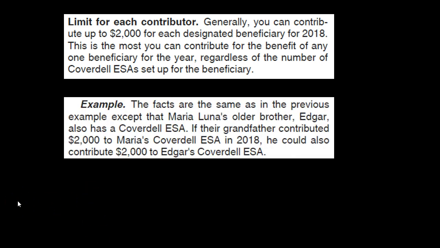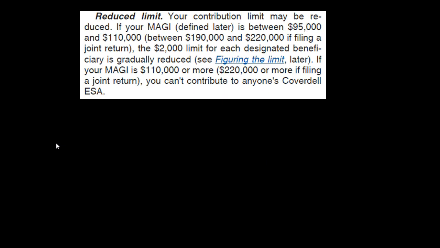Example: the facts are the same as in the previous example, except that Maria Luna's older brother, Edgar, also has a Coverdell ESA. If their grandfather contributed $2,000 to Maria's Coverdell ESA, he could also contribute $2,000 to Edgar's Coverdell ESA. So once again, you can see the emphasis here is on the beneficiary. If we have two different beneficiaries, then the same individual could put in $2,000 to two Coverdell ESAs because they're now two different beneficiaries.